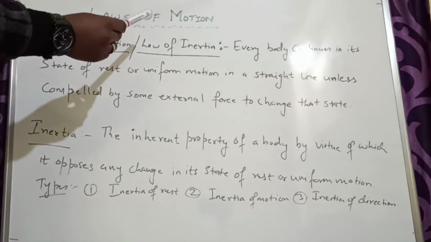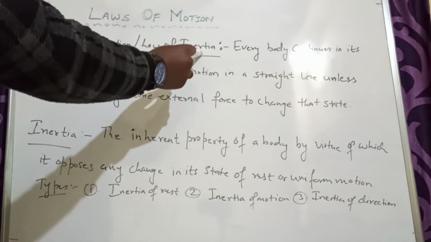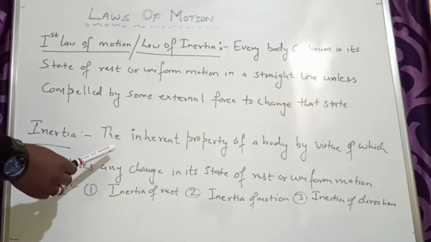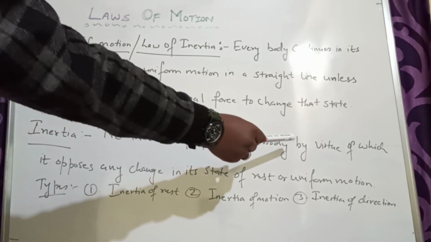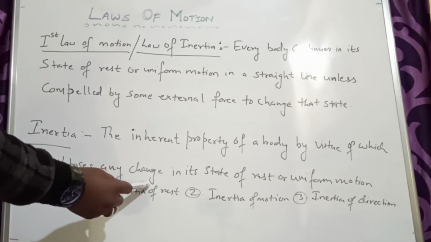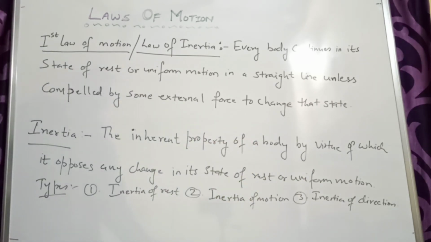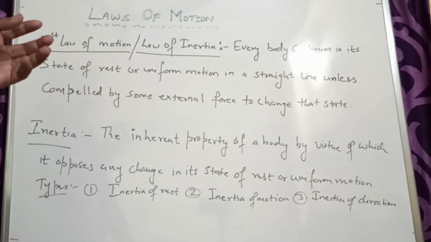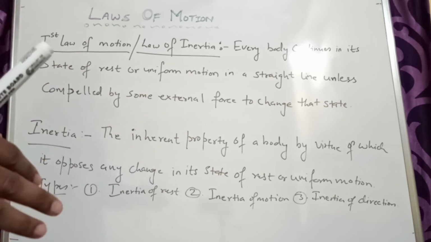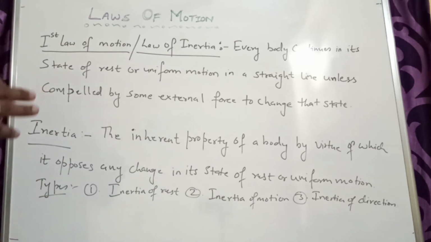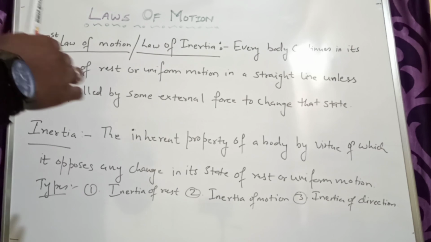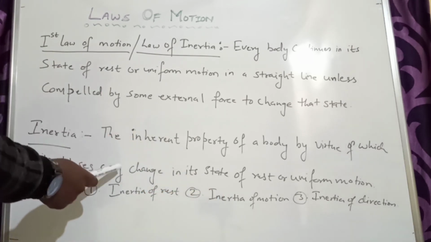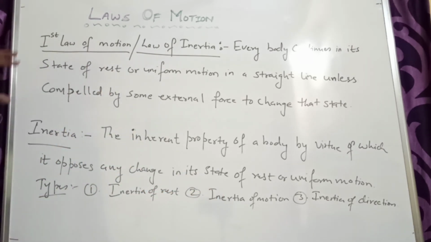Now see, in here there is one term, inertia. So what do we mean by inertia? Inertia is an inherent property of a body by virtue of which it opposes any change in its state of rest or uniform motion. Inherent means any property or quality of an object which is already present in it. You are not giving inertia to any object; it is already present in each and every object. Because of that property, the object tries to oppose the change. So that law is also called the law of inertia. This is your first law of motion.